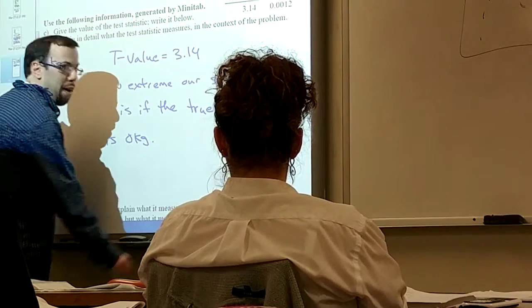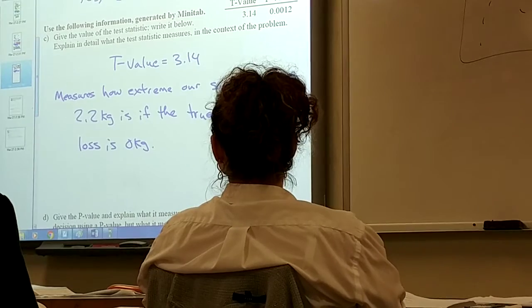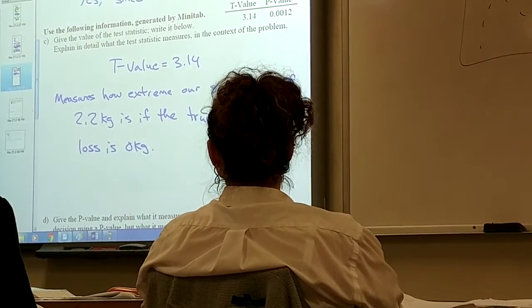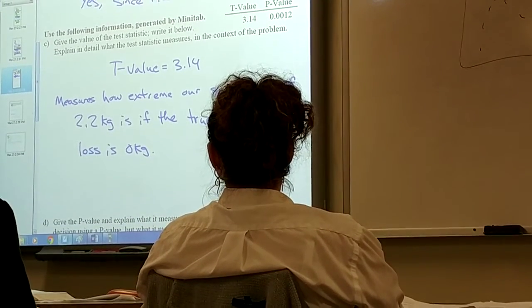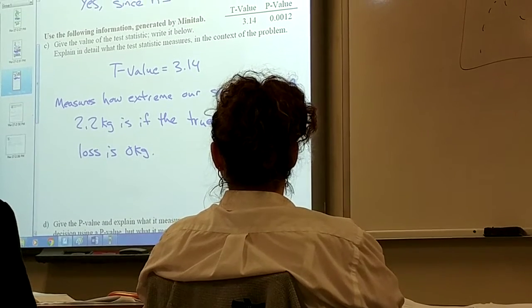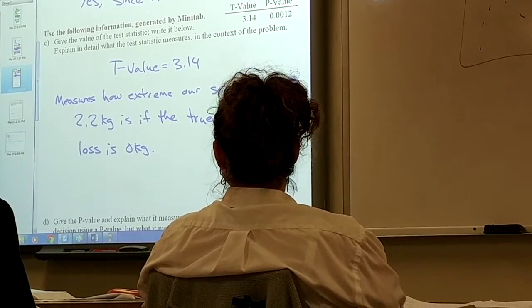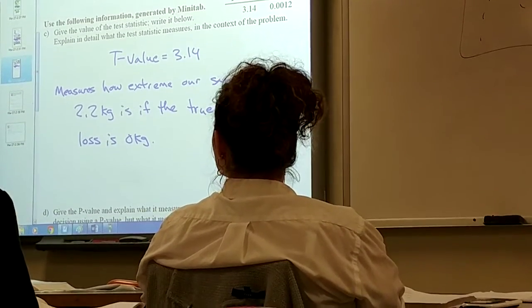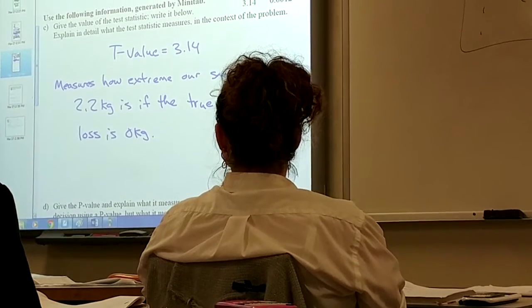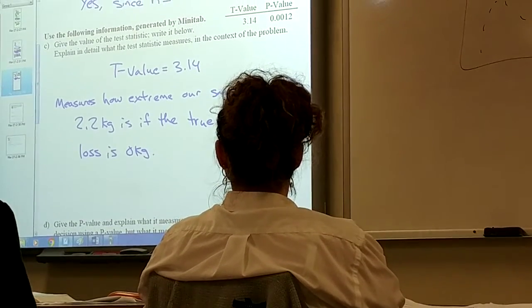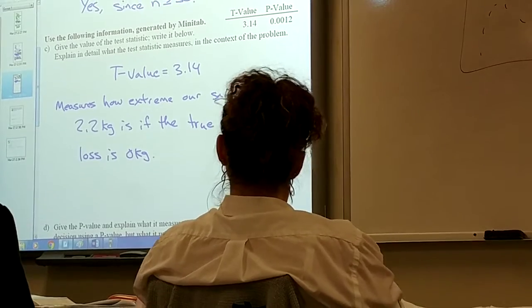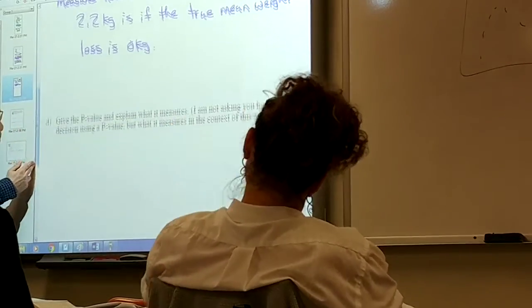I'll put myself on the spot now. What do they have? They said it's representative of the standard deviations from the population. Okay, that's good too. That is a good way of looking at it too, how spread out it is, how extreme it is. Yeah, good. This was my first. I know last time they liked doing the extreme as an extreme, and that's what they kind of do with the p-value too.